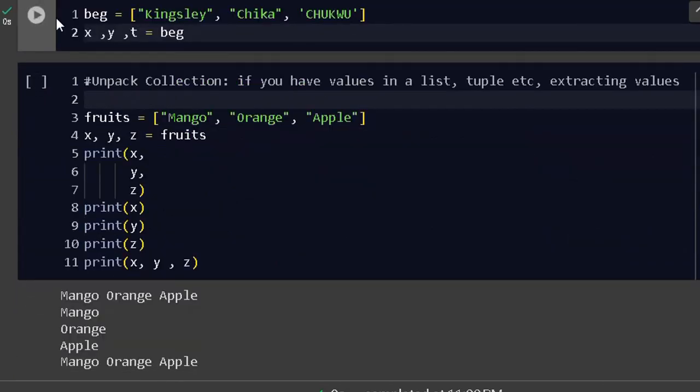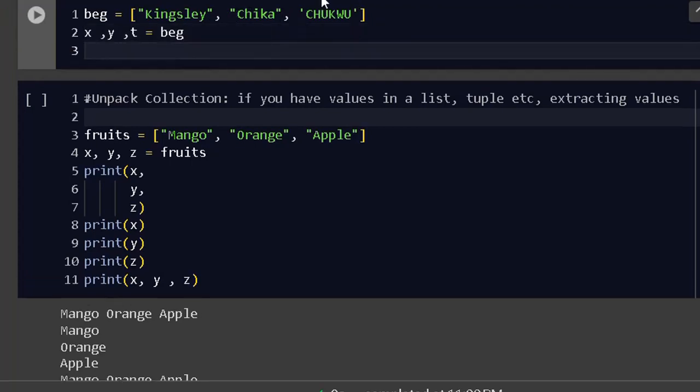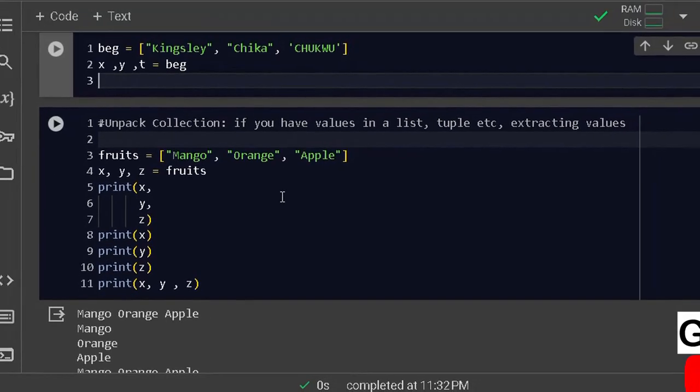Now I have actually made this. It is going to be the same thing. How many values here is going to be the same value that is going to be inside here? Now, if I want to print Chuku, what I need to do is to look for the equivalent number, and I can say print. Okay, let me not just use print. Let me just put T to look for Chuku for me.